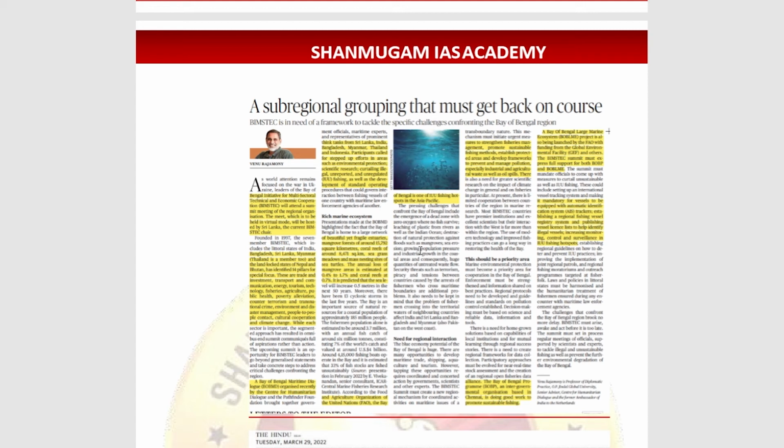They can ask what the Bay of Bengal Programme is, that is an intergovernmental organization, and also the Bay of Bengal Large Marine Ecosystem project, which is launched by whom? That is launched by the FAO of the United Nations, and the funding is coming from the Global Environment Facility. So this is important from a prelims point of view. So what other things are very important here is the summit which is going to take place, to curtail unsustainable as well as IUU fishing, which is the major topic here. They include setting up an international vessel tracking system and also making it mandatory for vessels to be equipped with an automatic identification system.